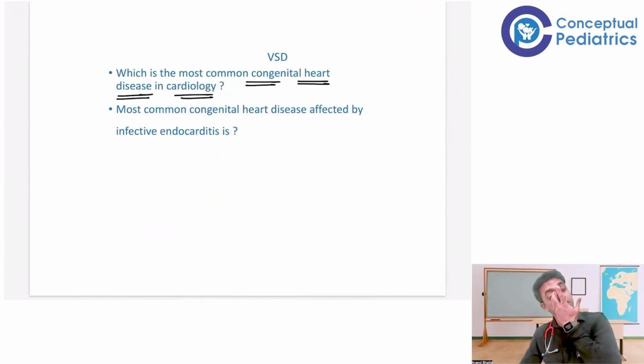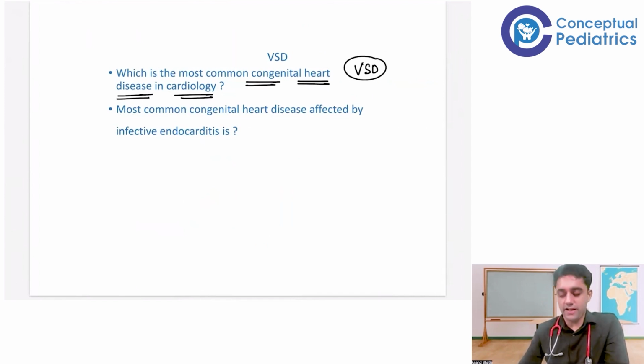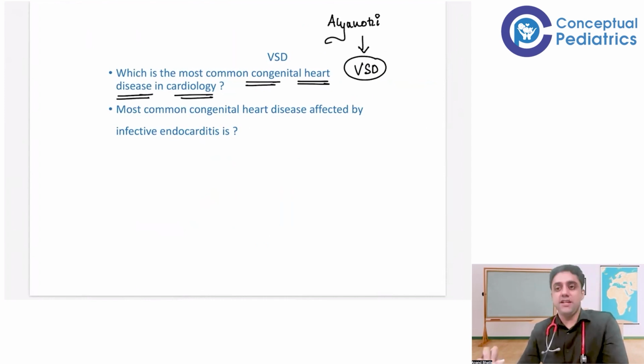Next question, which is the most common congenital heart disease in all of cardiology? Again, the same question. The most common congenital heart disease in all of cardiology is nothing but VSD. And the most common acyanotic congenital heart disease also is nothing but VSD. Okay, so a lot of theoretical, clinical, integrated MCQs, a lot of questions we are covering.